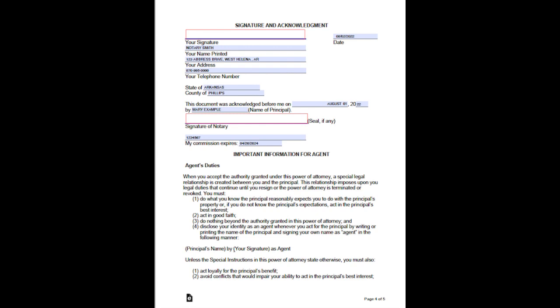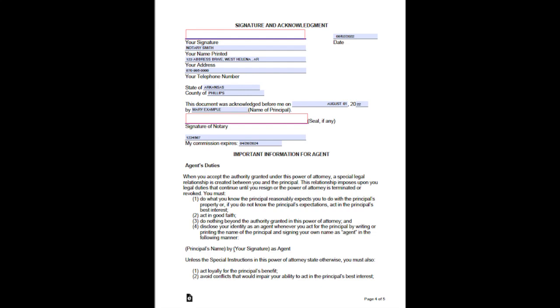2. Act in good faith. 3. Do nothing beyond the authority granted in this power of attorney, and 4. Disclose your identity as an agent whenever you act for the principal by writing or printing the name of the principal and signing your own name as agent in the following manner: Principal's name, by your signature, as agent.